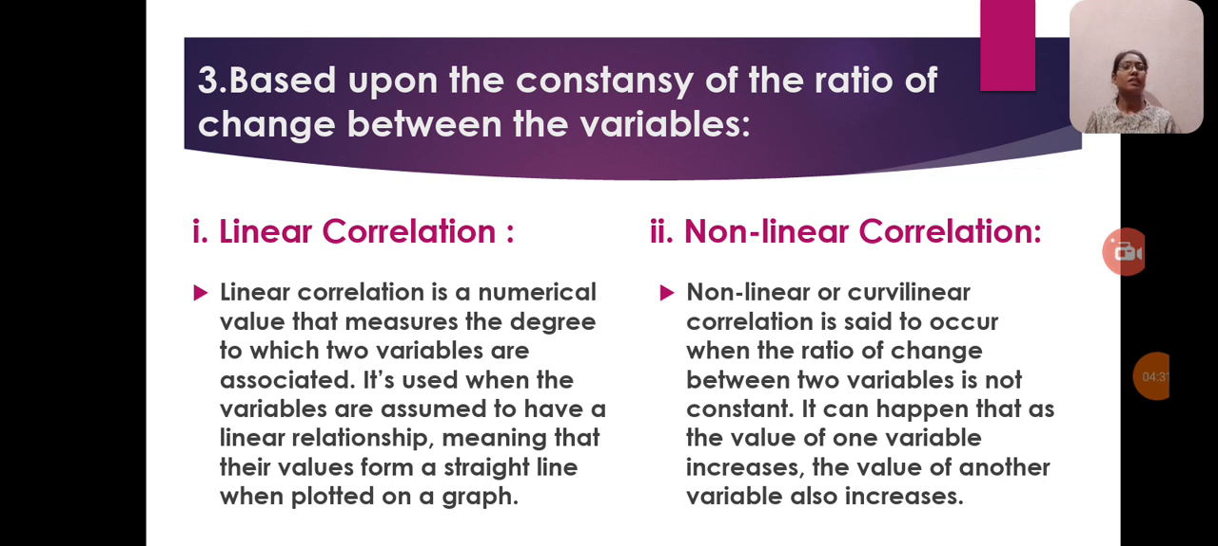And the second one is non-linear correlation. It is also known as curvilinear correlation. It is said to occur when the ratio of change between two variables is not constant. It can happen that as the value of one variable increases, the value of another variable also increases.